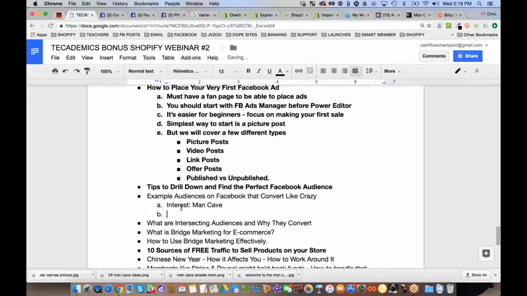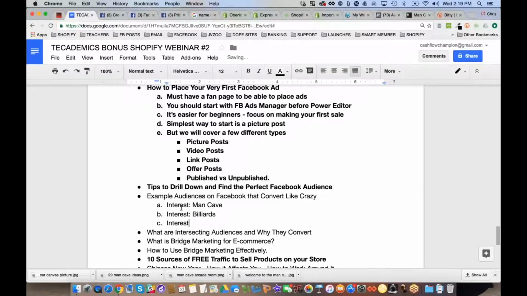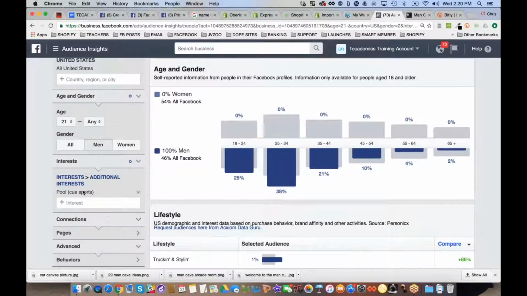Let's do interest man cave, and then let's do interest billiards. And then here's what I want to do. I want to have some fun with you guys that are live. I have a site that's about man cave. I need to find some good interests, things people would be interested in. What associations might they join? What TV shows might they watch? What might these men be interested in that has as much to do with man cave as possible? So right now, what I want you to do is go inside the comments. If you're watching live, give me some examples of interests your man cave audience might be interested in, and I'll type them in and we'll look at it.